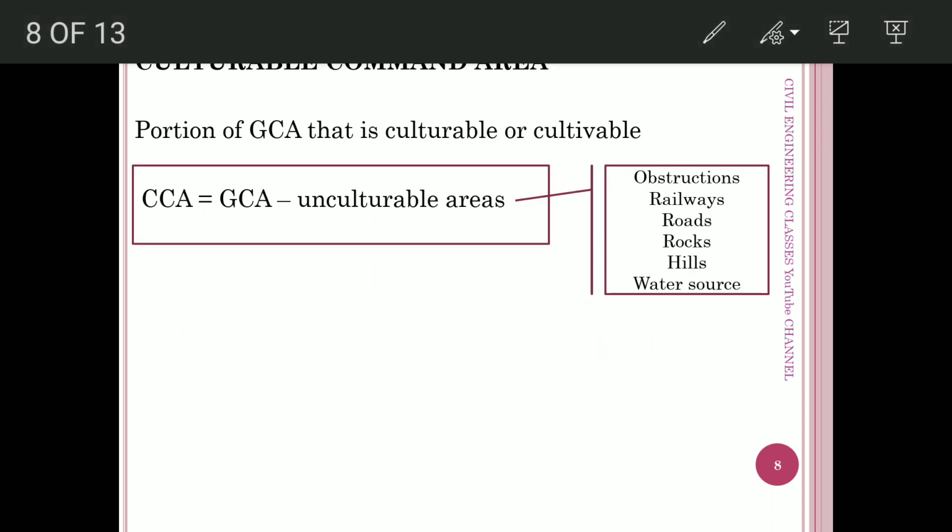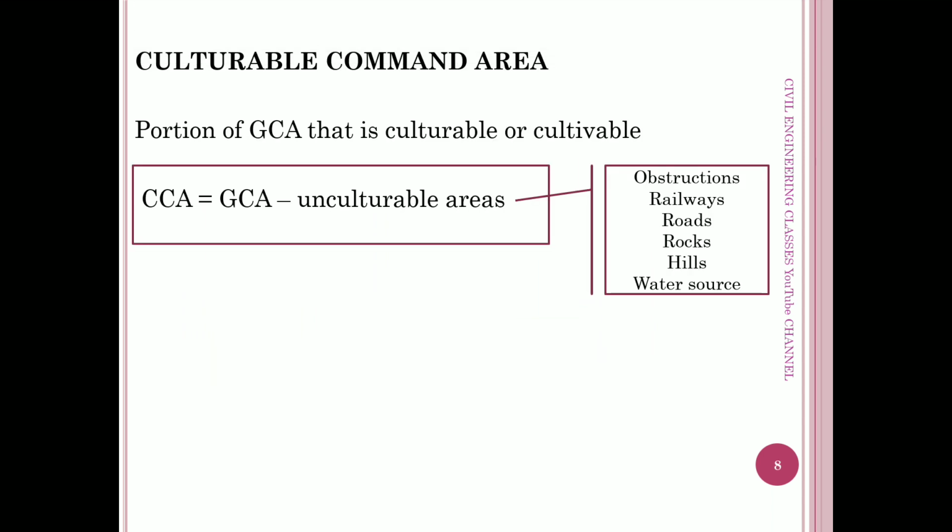Next one is culturable command area. It is the proportion of the gross command area that is actually under farming, or where the cultivation is actually taking place. I have already told that the gross command area includes all the area surrounding the canal that can take water from the canal, but it is not necessary that the whole land surrounding a canal is under cultivation. The cultivable command area is that area that is actually under cultivation and that uses the water from the canal for cultivation.